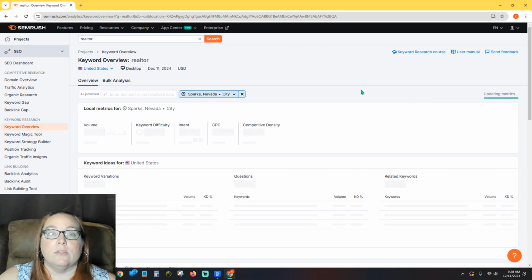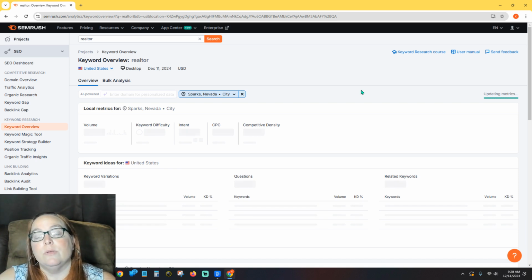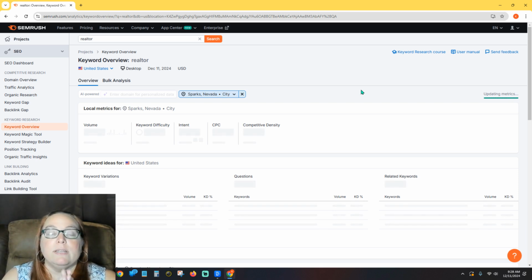Now, again, the biggest challenge with this is that there may not be enough data locally. Sparks, Nevada is kind of small compared to, say, Dallas, Texas, or Los Angeles or New York, and running it through one of those might be a little bit easier. I would say do that regionally. So if you're on the West Coast, don't do New York, do LA.